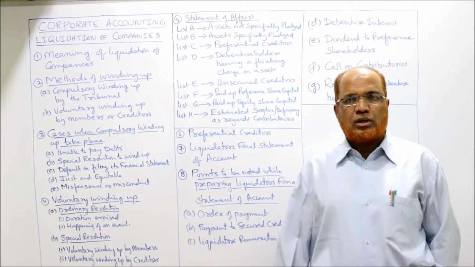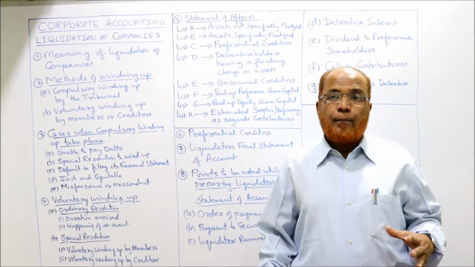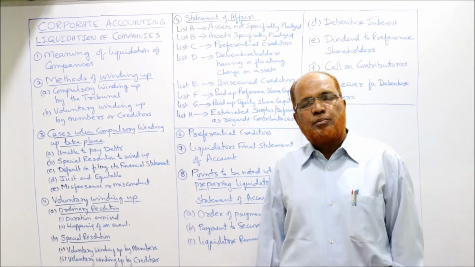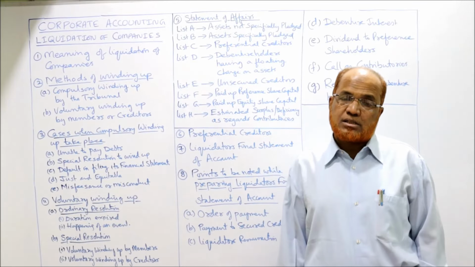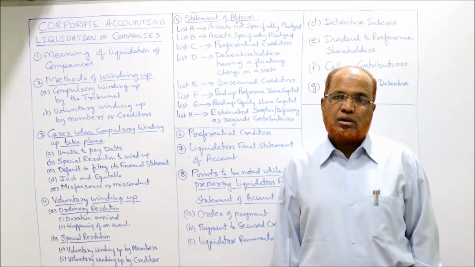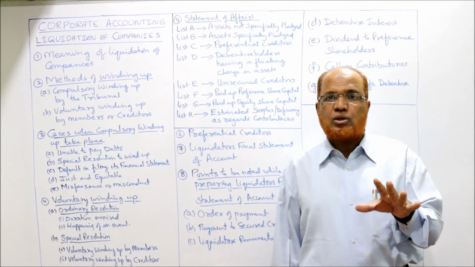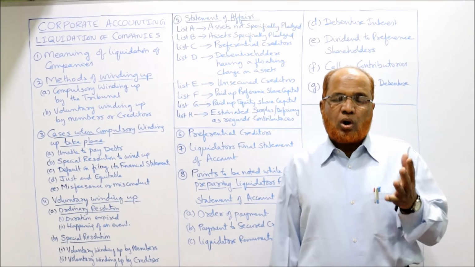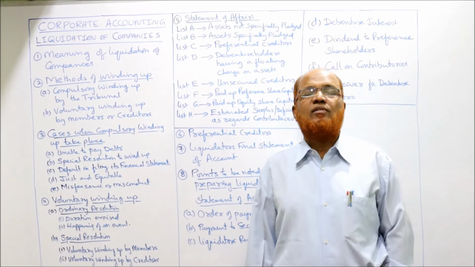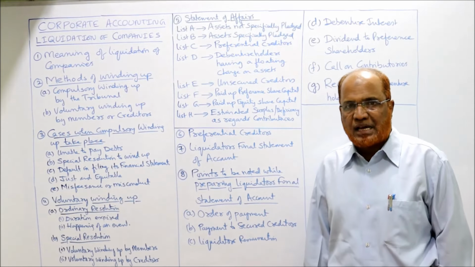Next one, just and equitable grounds. It's a wide power given by the Companies Act to the tribunal. So if the tribunal feels that this company must be wound up on account of just and fair equitable grounds, and it is not beneficial to run the company, then on fair and equitable grounds the tribunal will ask the company to wind up its activities.